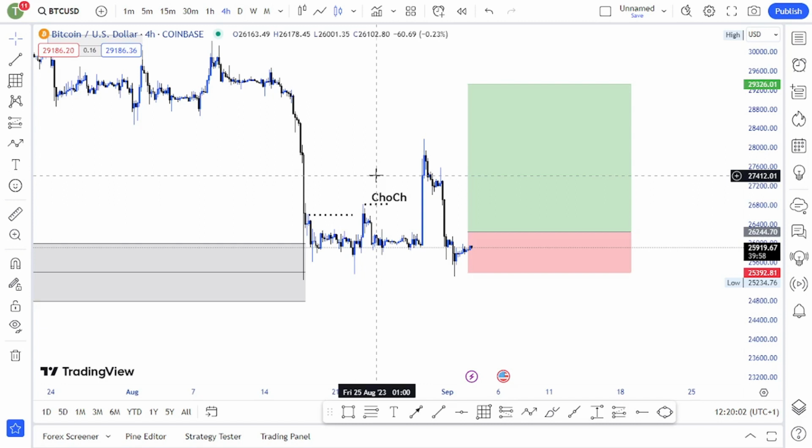If you look at the higher time frames, Bitcoin is currently at a demand zone, guys, as you can see here. So we are looking for buys. Once we break this higher, then we are in a trade, guys. We are targeting this zone. So that is my view on Bitcoin, guys.